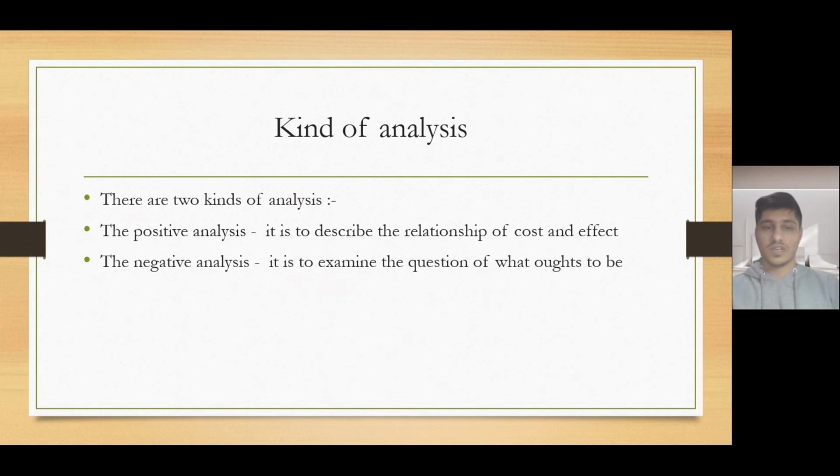Now, kinds of analysis. There are two kinds of analysis: positive analysis and normative analysis. The positive analysis is actually the relationship between the cause and the effect, whereas the normative analysis is to do with examining the questions of what ought to be.